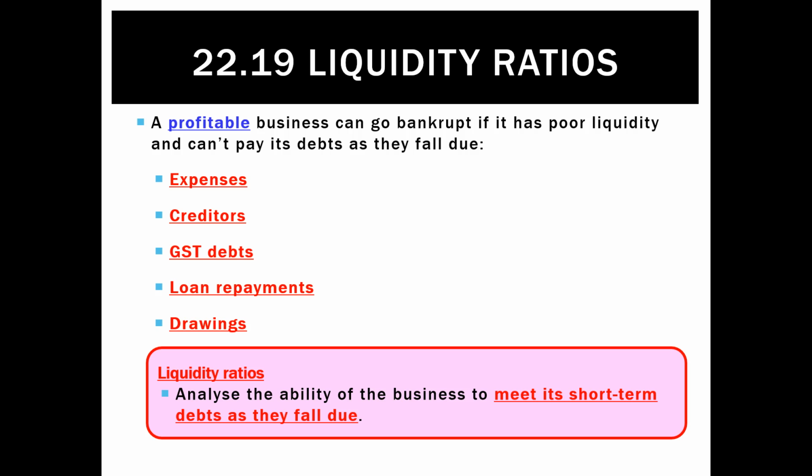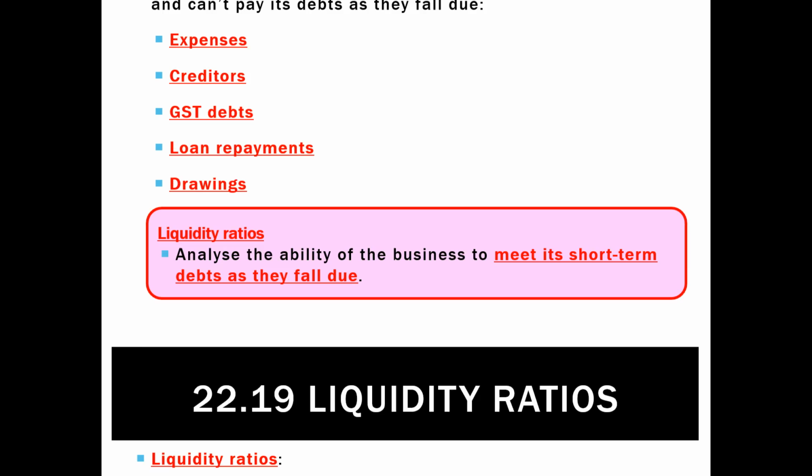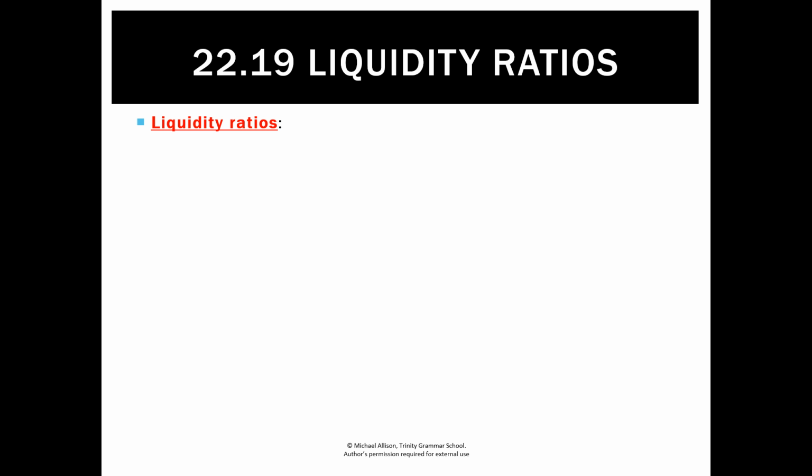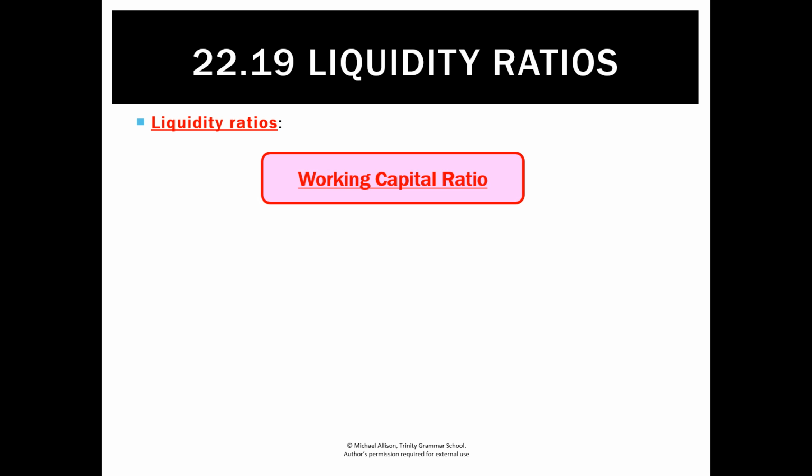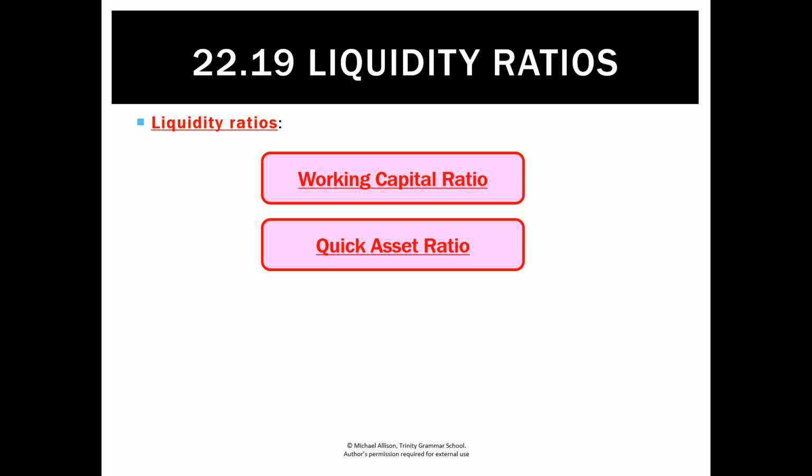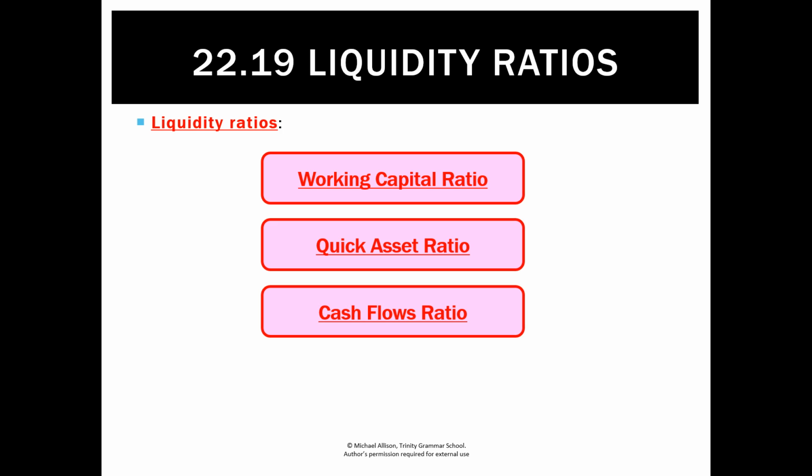Note there's two parts to that definition. Can we meet our short-term debts, which is important, but even more important, it says as they fall due. Not can we pay June's phone bill in September, can we pay June's phone bill in June? So we want to make sure liquidity measures whether we can pay our short-term debts as they're actually due. And to do that, we're going to look at three ratios: the working capital ratio, the quick asset ratio, and the cash flows ratio.